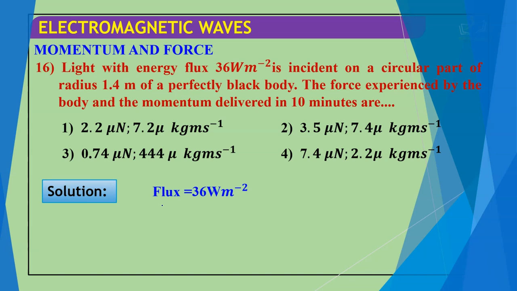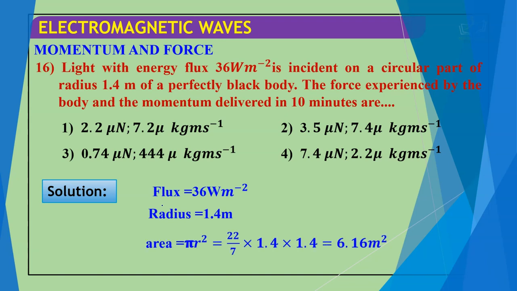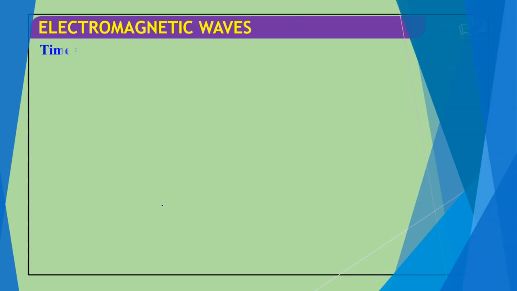Solution: we know flux is 36 Weber per meter square, radius 1.4 meter. Area is pi r square, which is 22 by 7 with 1.4 times 1.4. So after solving, the area becomes 6.16 meter square.